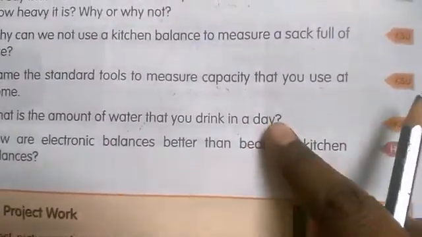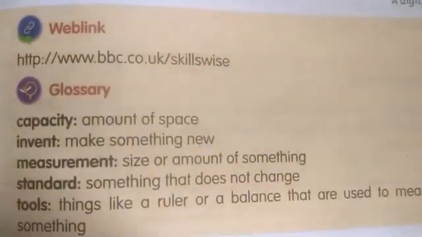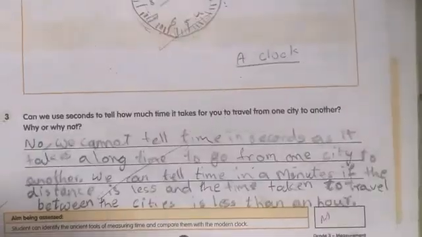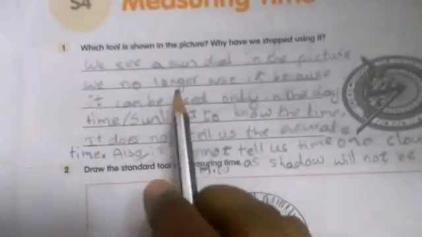So you have to complete the 7th and 8th answer. You also have to write the glossary, children. Write and learn it. Now open your workbooks. Open your workbook page number 13. Here, measuring time. Write today's date.